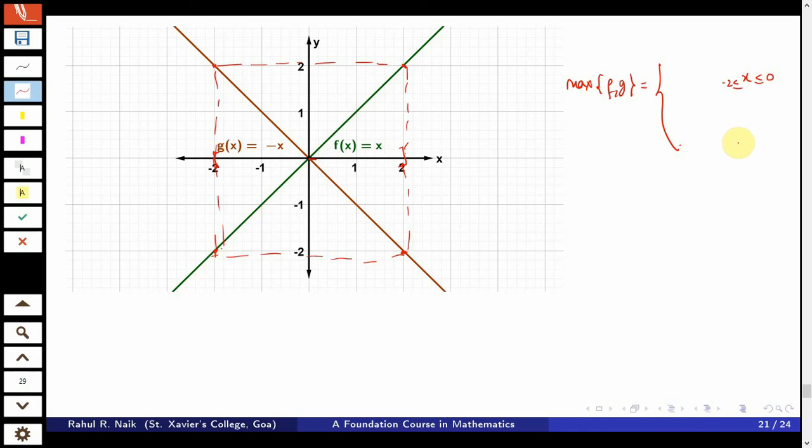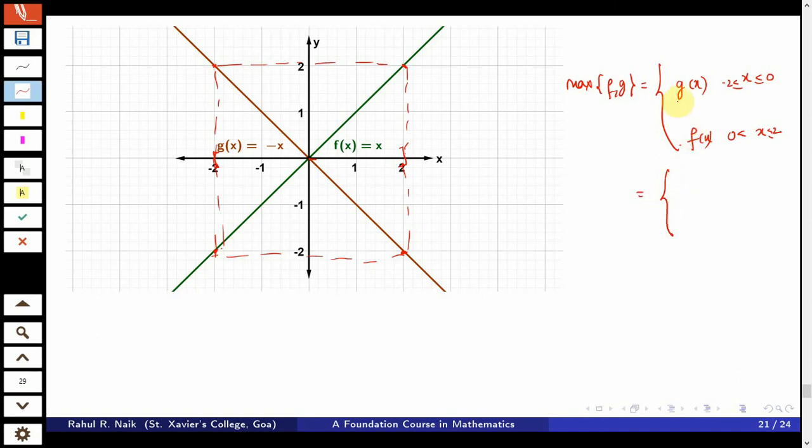The next region is when x varies from 0 to 2. Once you include it in the first, you may not include 0 in the second case. So 0 is strictly less than x, less than or equal to 2. In the first region the maximum is g of x, and in the second region the maximum is f of x. That's how the maximum is defined.